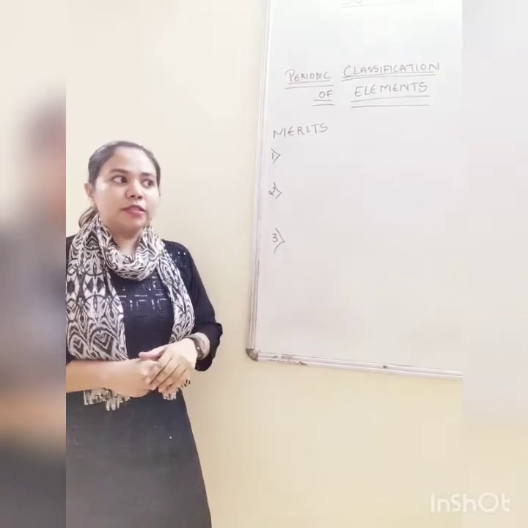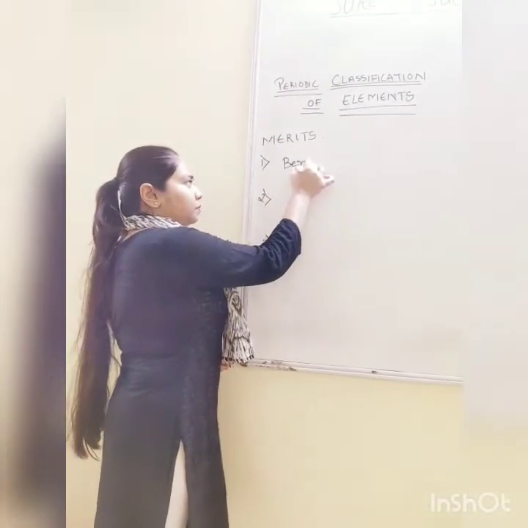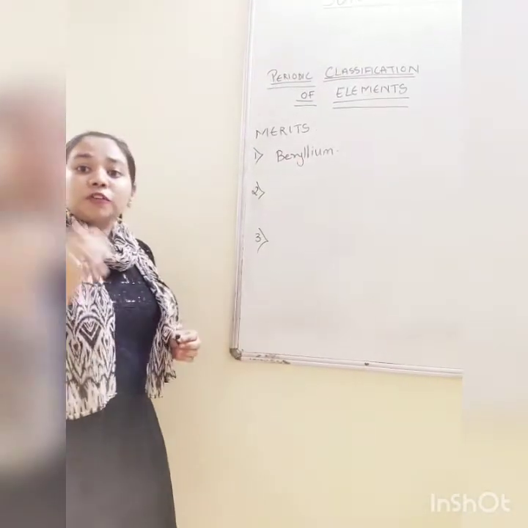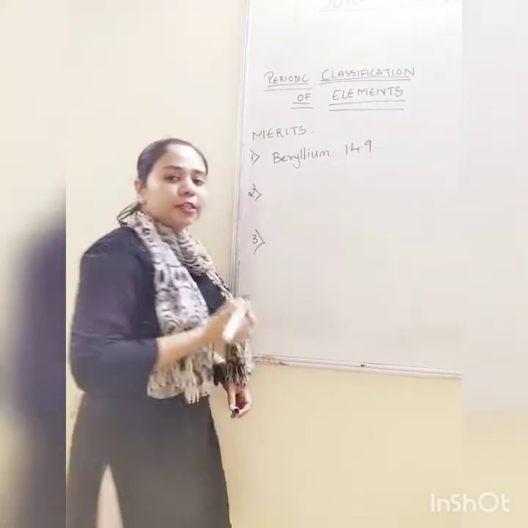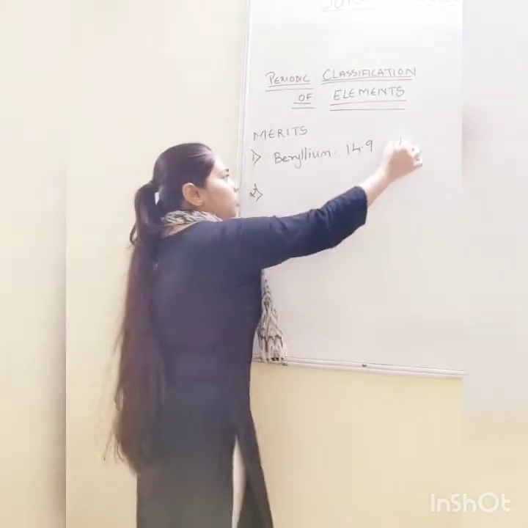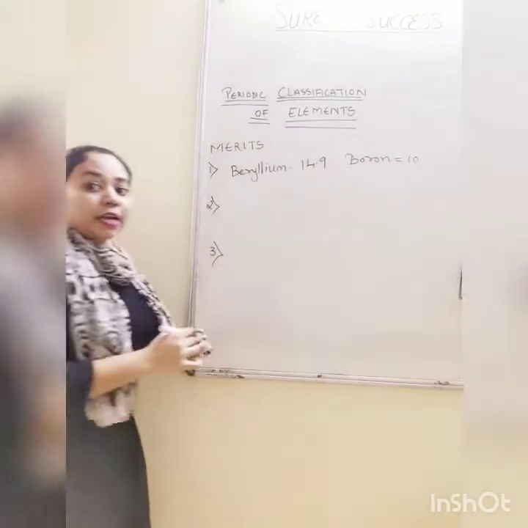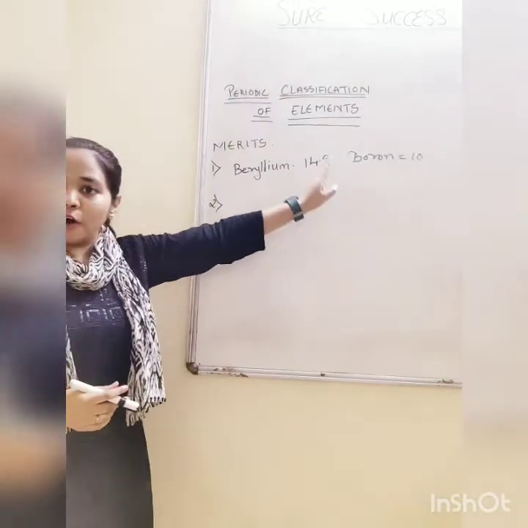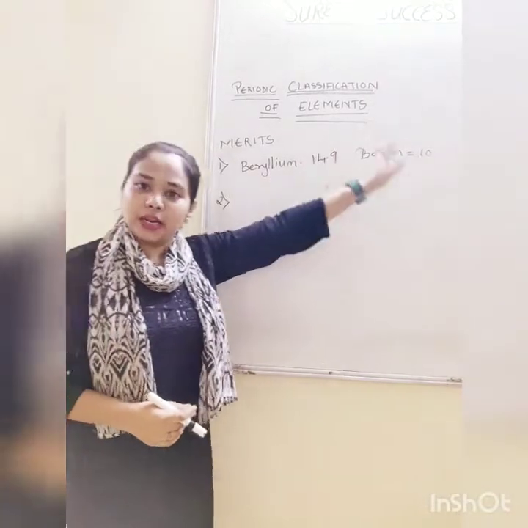First one was, there was an element known as beryllium, which was first said to have atomic mass 14.9, and boron had atomic mass of about 10. So beryllium was placed after boron because of the increasing order of atomic masses. So boron will come first and then beryllium.